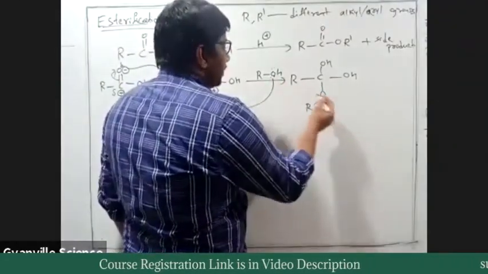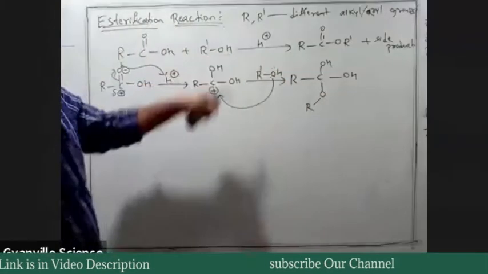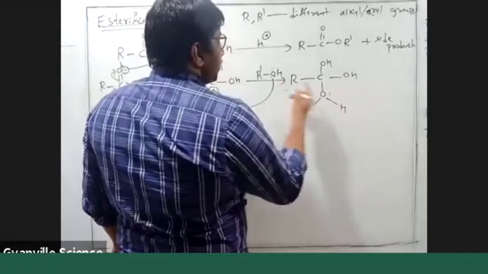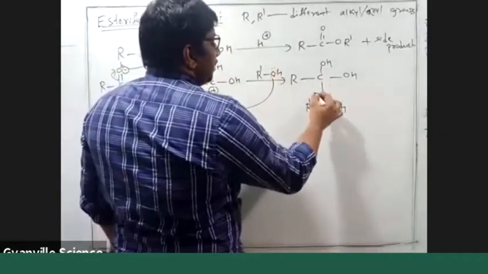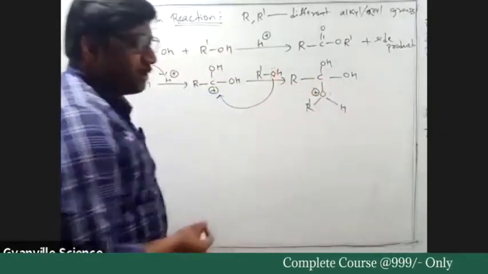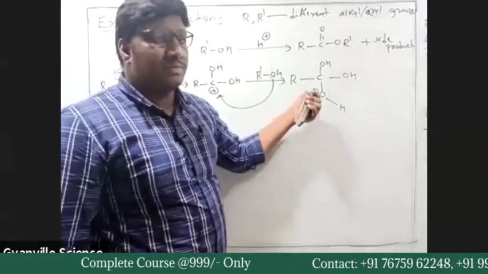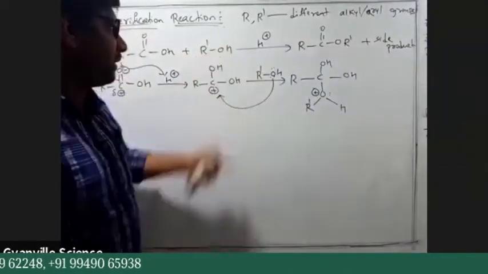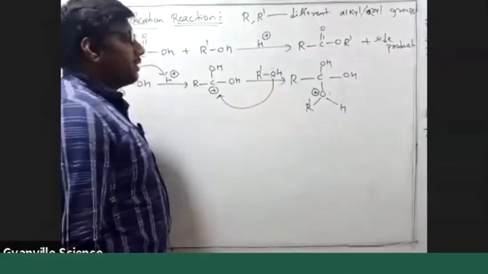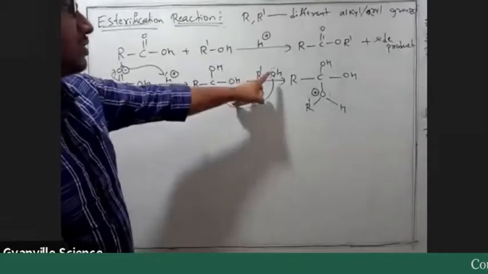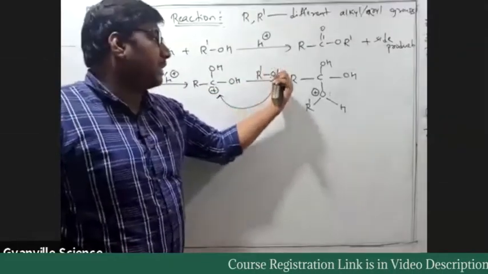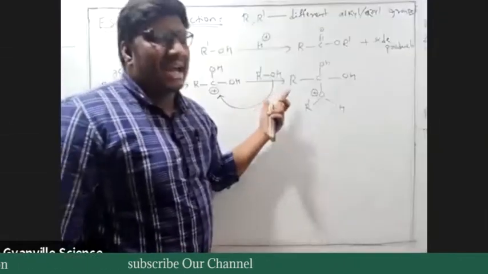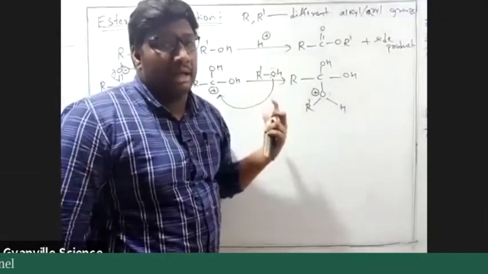R will be as usual; this is R dash OH. In R dash OH, oxygen has two lone pairs, and one is utilized in the bond formation, so you get a positive charge. Is it clear? So in this reaction, alcohol is acting as a nucleophile. Yes or no?